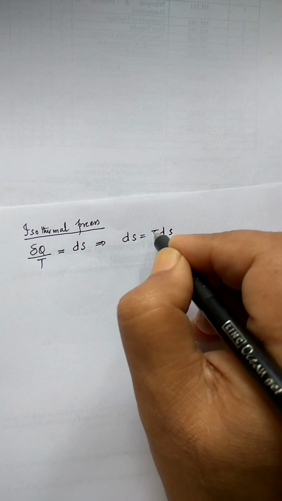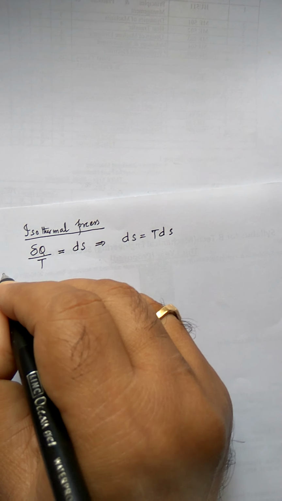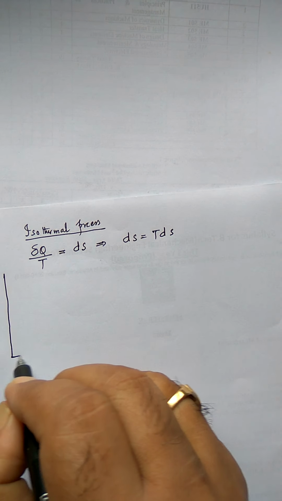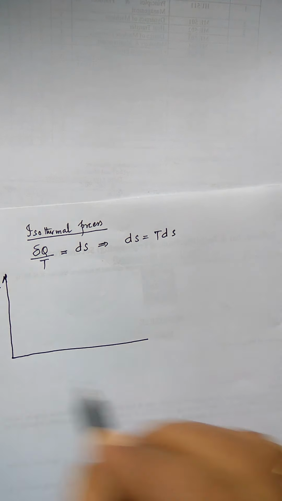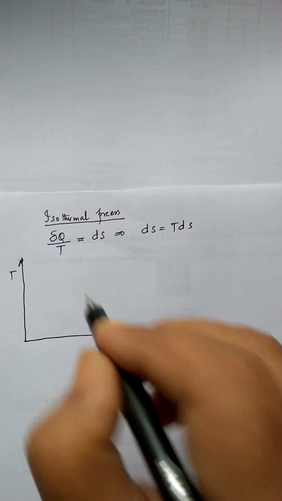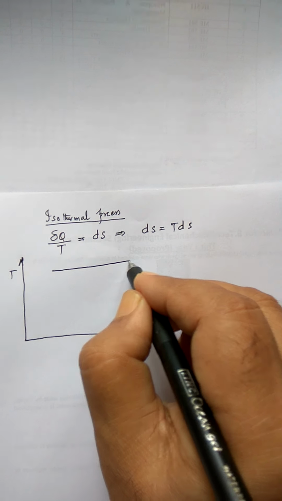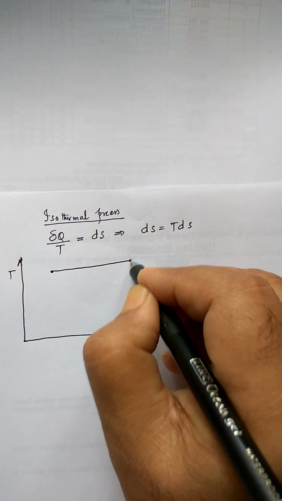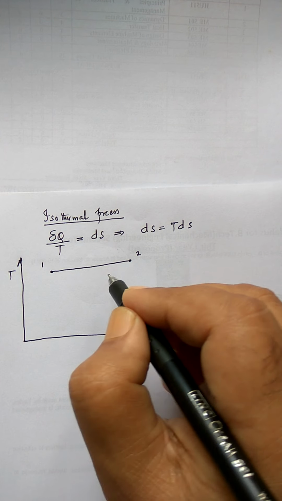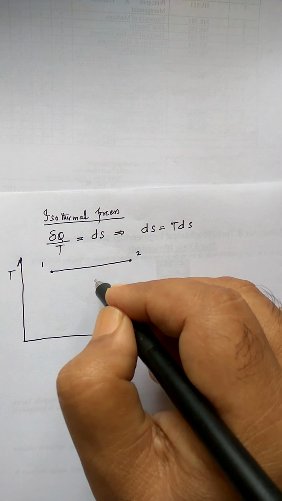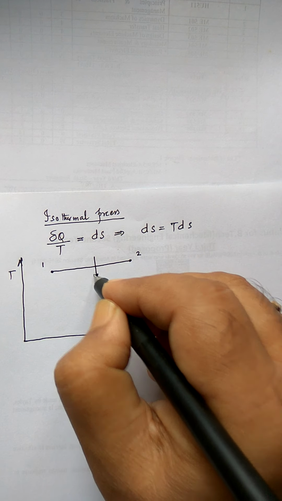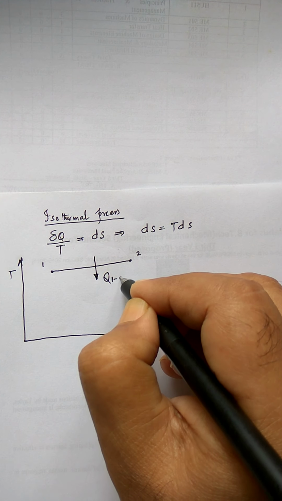But since T is constant, in the property diagram how will it look? Say this is T, this is S, then T is constant. If this is 1, this is 2, so this T dS will be positive, that means heat will be added to the system, so this is Q12.